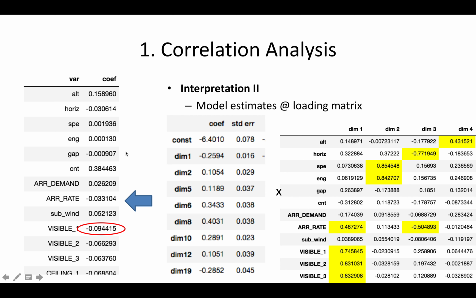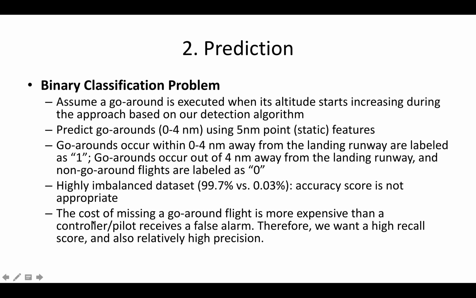All variable interpretations are consistent with what is expected. For example, increasing the airport visibility will decrease the go-around probability. The second part is for prediction.